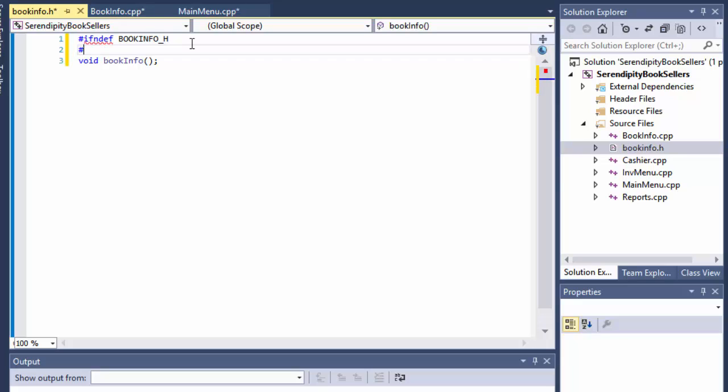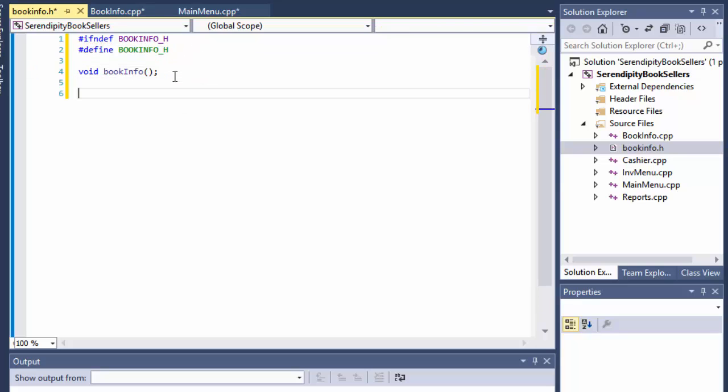So if the book info header was not defined, then define BOOK_INFO_H, and we will wrap it in the endif. And that is all for our book info header. There's nothing else we need to do.